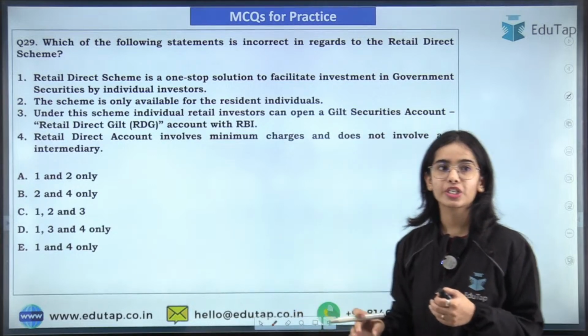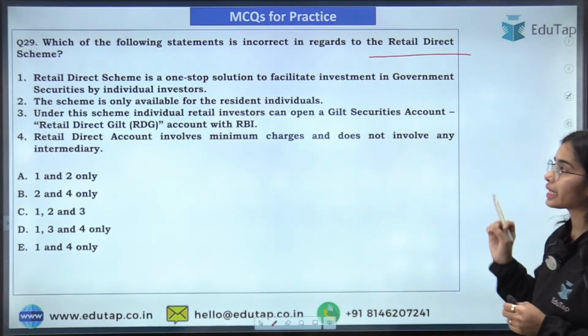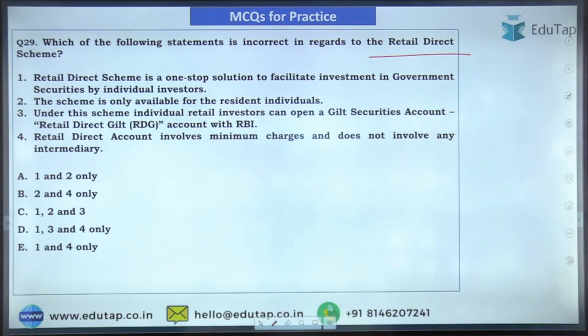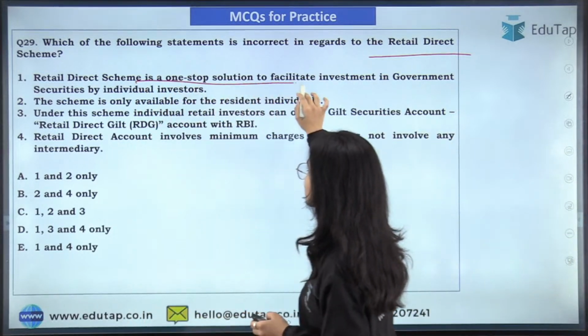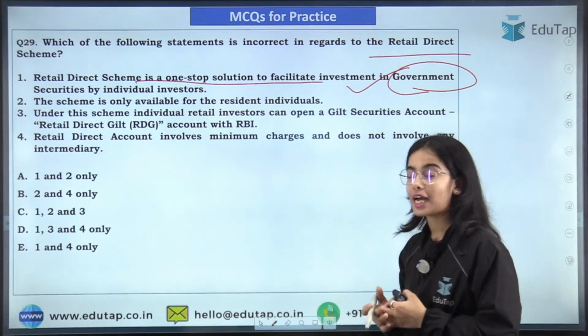Okay, so the next question is in regards to which of the following statements is incorrect in regards to the Retail Direct Scheme, that you have to tell me. So here I am getting the answer B. Let's see, Retail Direct Scheme is a one-stop solution to facilitate the investment in government securities by individual investors. So that is absolutely correct.